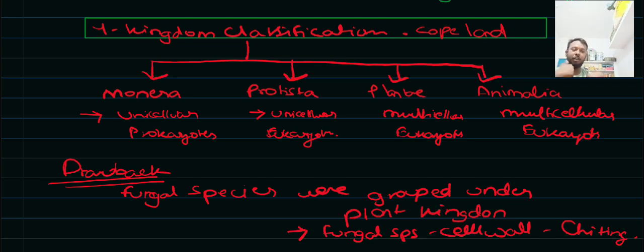Now coming to the five kingdom classification system that was given by R.H. Whittaker. Let me first draw the box for that.